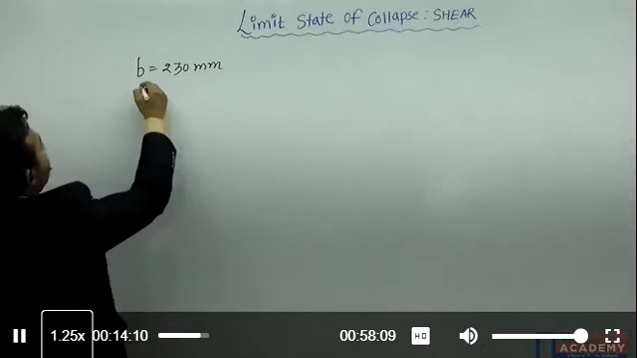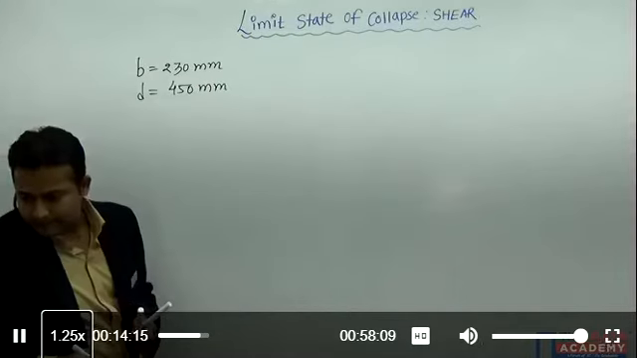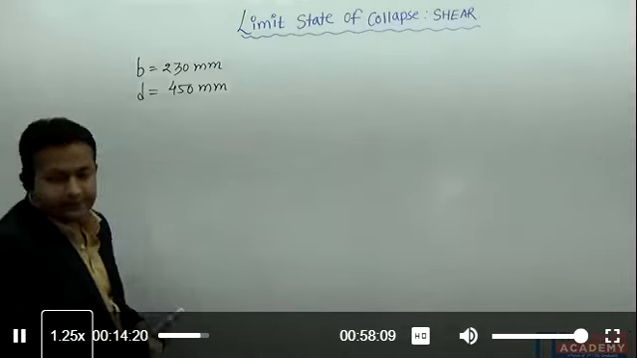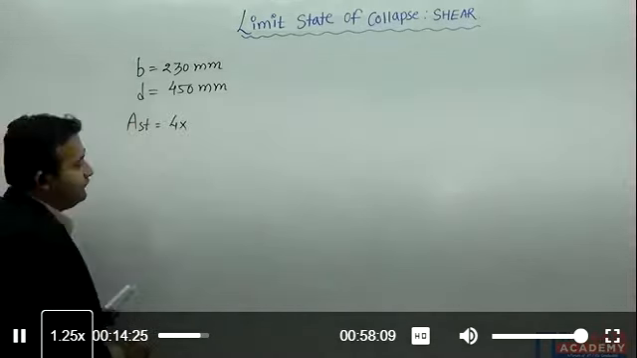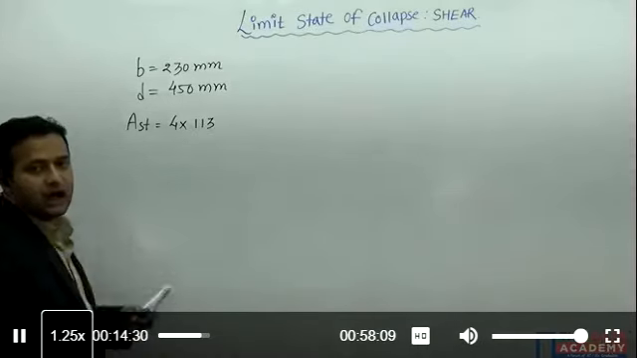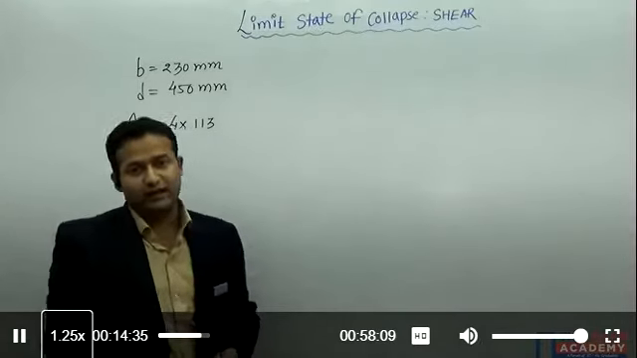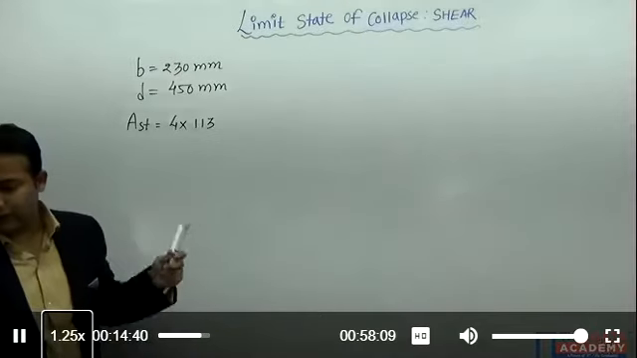The effective depth D equal to 450 mm, is reinforced with 4 bars of 12 mm diameter. So the total AST they have given is 4 bars of 12 mm diameter. I know the area of a 12 mm bar is 113. How did I calculate 113? It is very simple, pi by 4 into 12 square. It will give you 113. So this is the area of reinforcement they have provided.